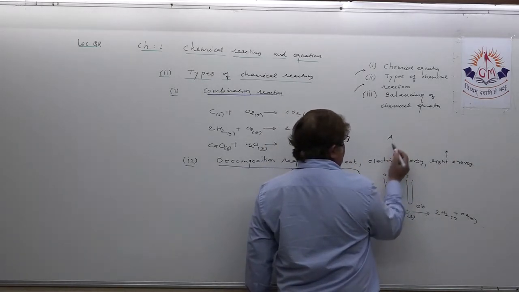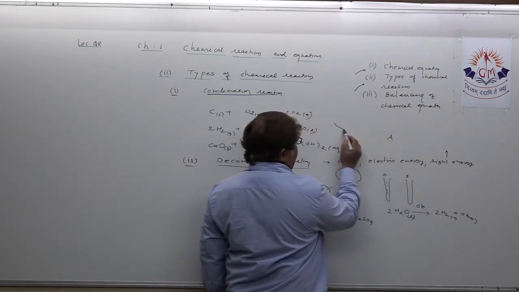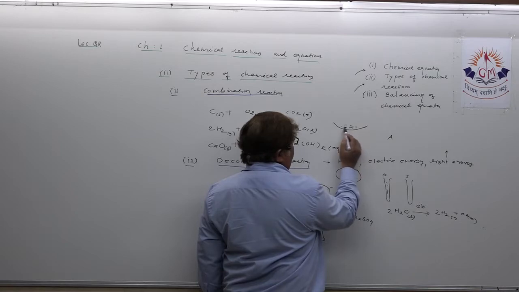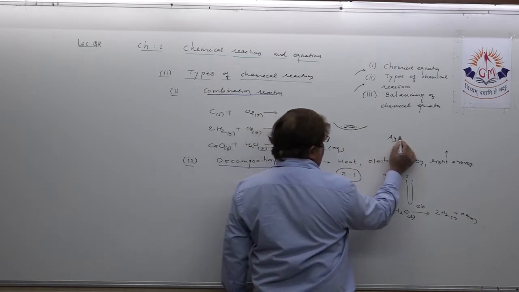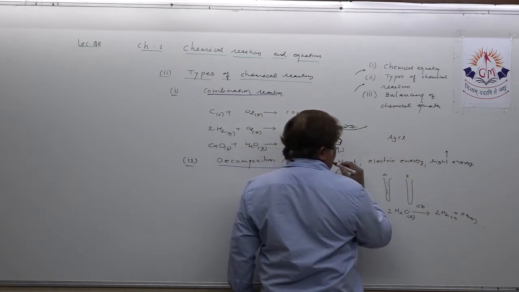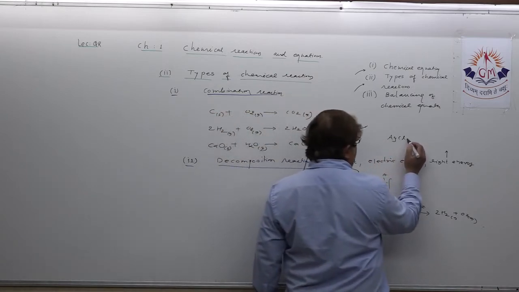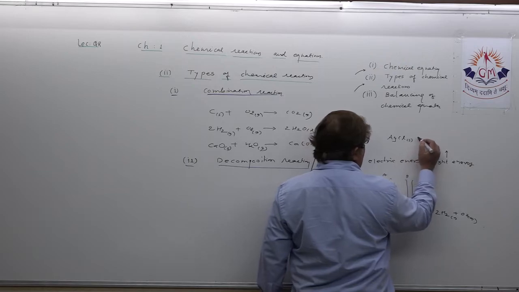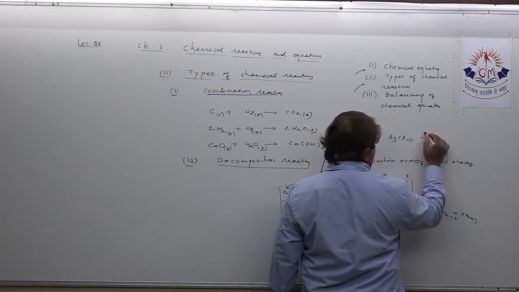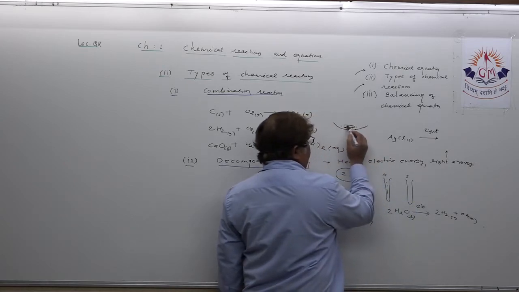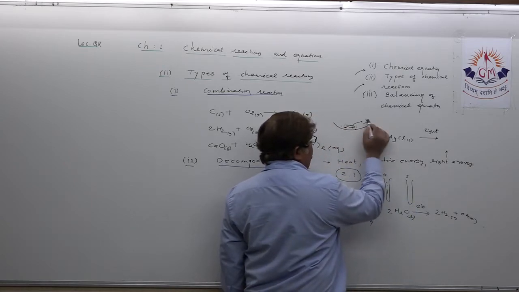Silver chloride. Suppose you take some silver chloride, AgCl, in a China dish, which is actually white in color. Now when this silver chloride is kept open so that sunlight is incident on it, within a short time the color becomes grayish.